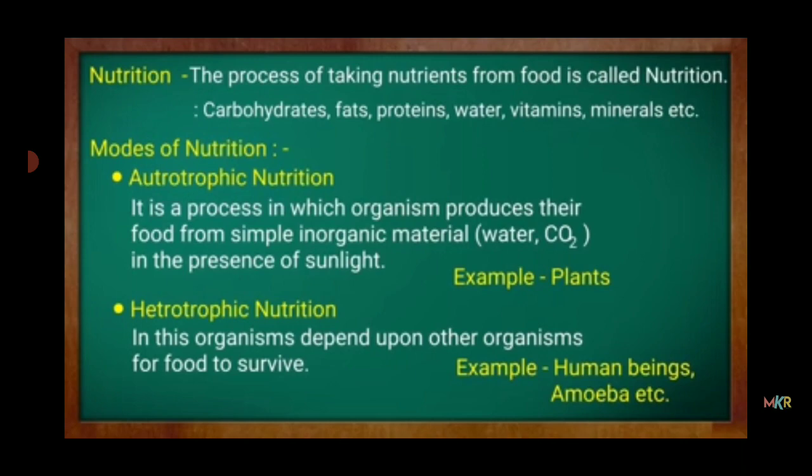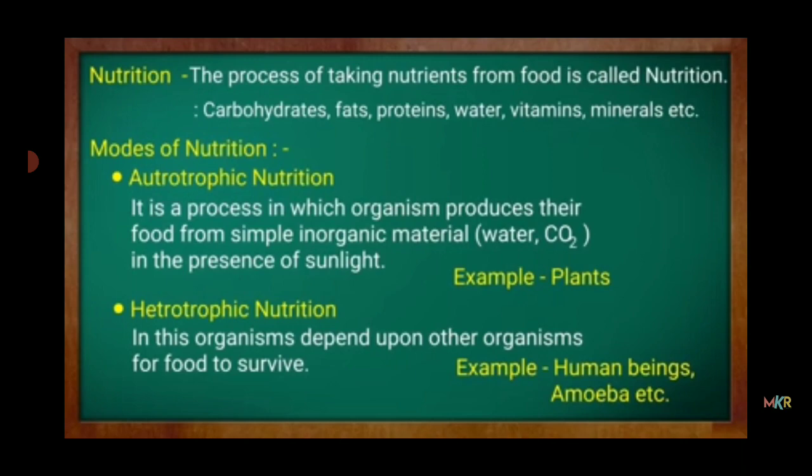It is a process in which organisms produce their food from simple inorganic materials such as water and carbon dioxide in the presence of sunlight. For example, plants. So plants are autotrophic in nutrition. They can prepare their own food using inorganic materials and sunlight.